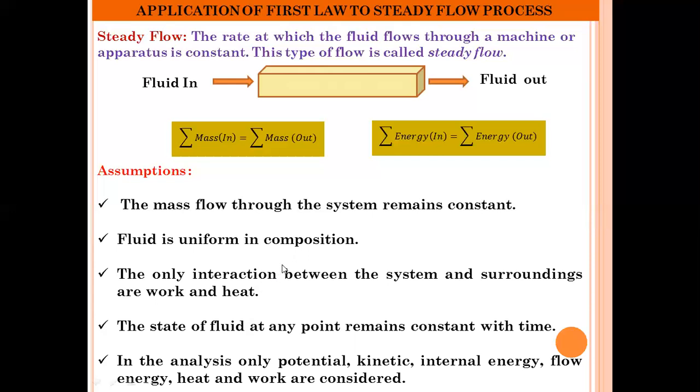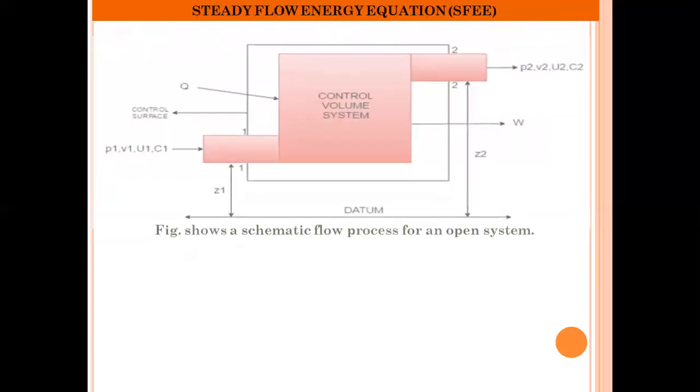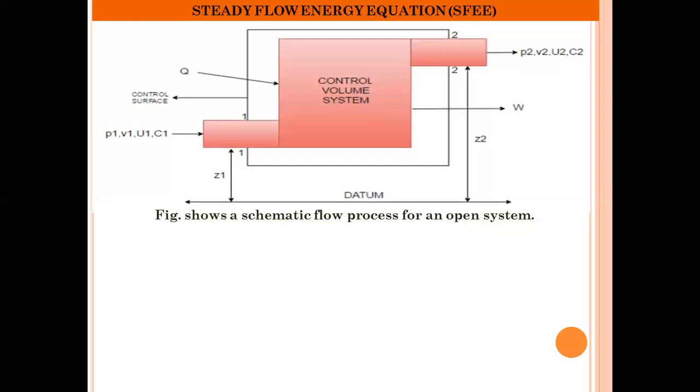To write the steady flow energy equation for an open system, let us take an example: a schematic flow process for an open system. We know that an open system is one in which both mass and energy may cross the boundary of the system. So we take a certain volume under consideration for the thermodynamic analysis. That volume is termed the control volume, and the boundary which surrounds that control volume is called the control surface. For an open system there is one inlet and one outlet.